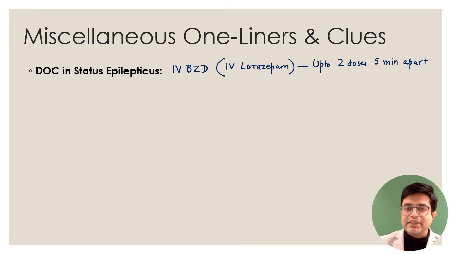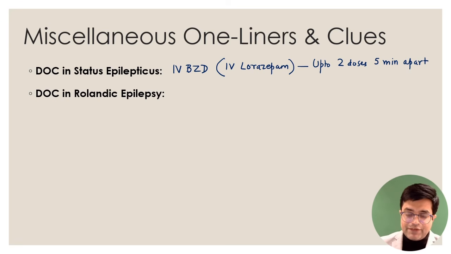The next line agents include phenytoin or valproate or levetiracetam. Either of these can be used. Phenobarbital is preferred only in newborns, not in children and adults. So in adults you have to avoid phenobarbital, right? At least in the management of status epilepticus.